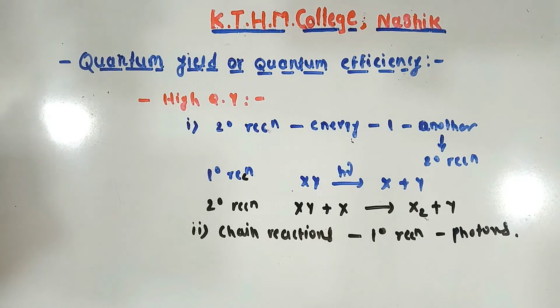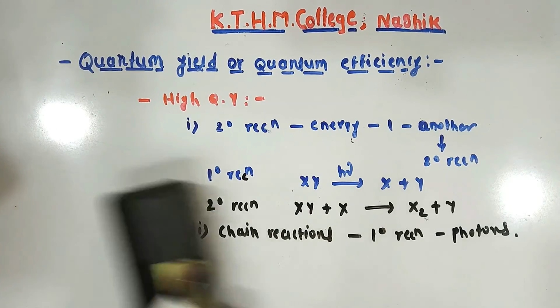Atoms and free radicals act as chain carriers here. So let's see the reaction for this.